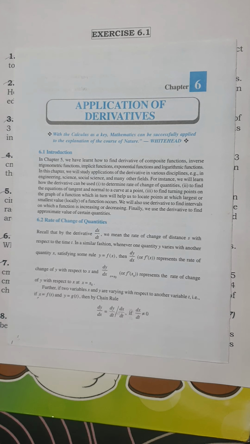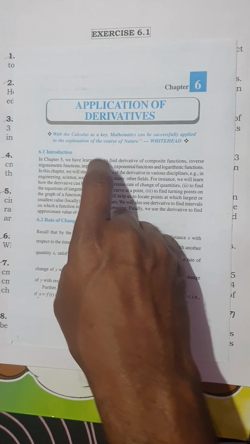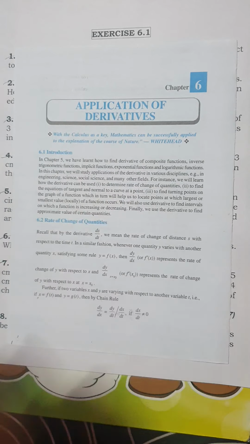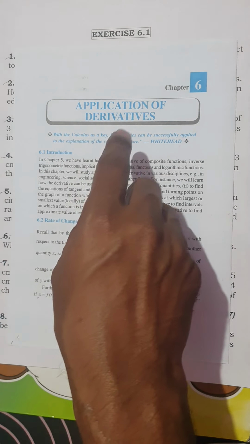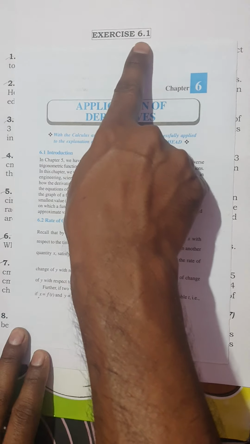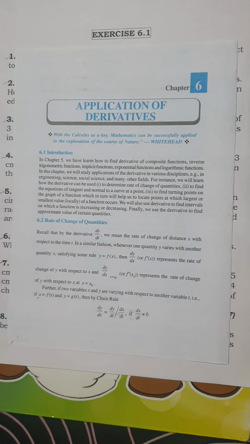Second PUC mathematics. As we have done in the previous cases, we are solving the problems on rate of change, on application of derivatives. We have solved many 4-marker questions in the previous session, and we have solved exercise questions from exercise 6.1. There are a few more questions which are left over, and we are going to continue where we left in the previous session. Are you ready? Okay.